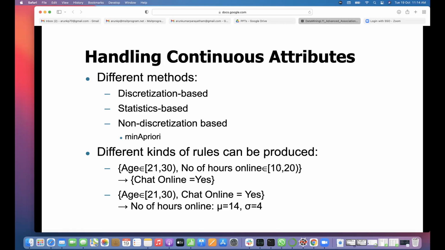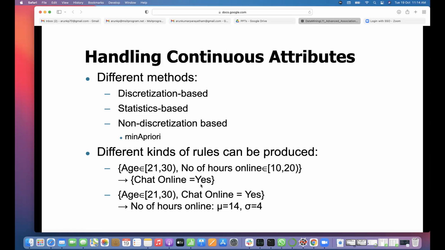Or you can name them as young adults, middle adults, elderly people, children, and so on. But it is good for us to know exactly which bucket has what values. So age can be bucketed like this, 21 to 30, and hours online 10 to 20.